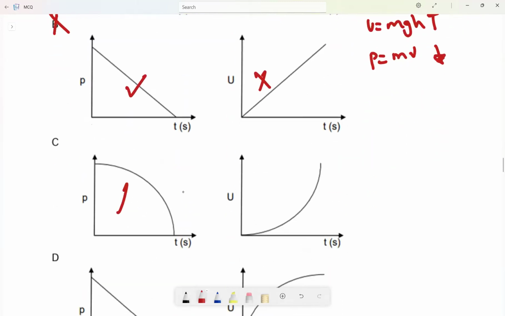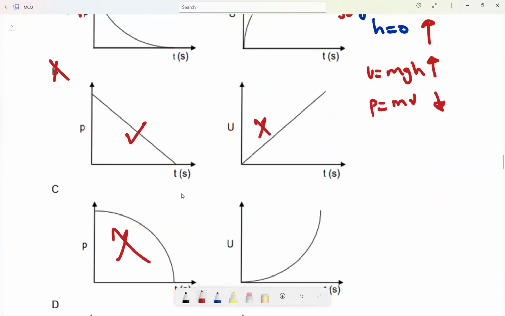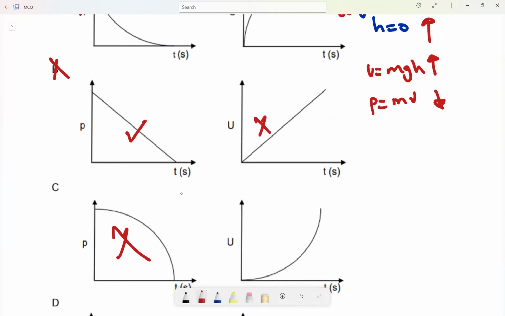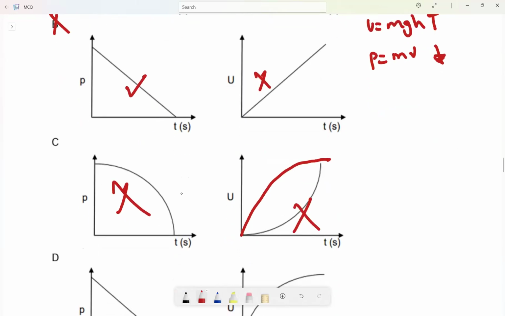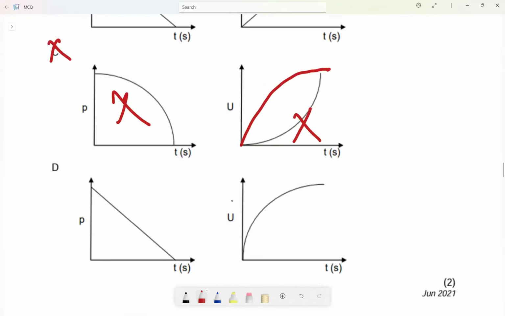C, then it does not decrease like this. No, no. Can you see my graph? It is like this when I draw there. Remember, we draw it a parabolic shape like that. So it should increase like that. This is my potential energy. So this is also wrong. C is wrong. Let's look at D.